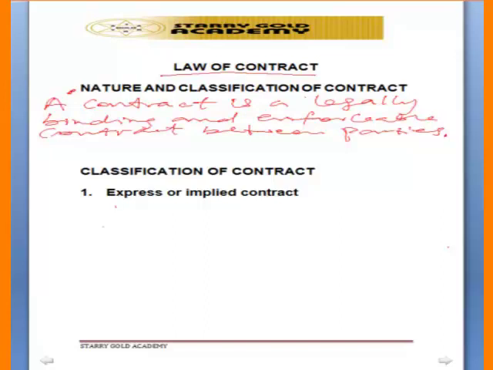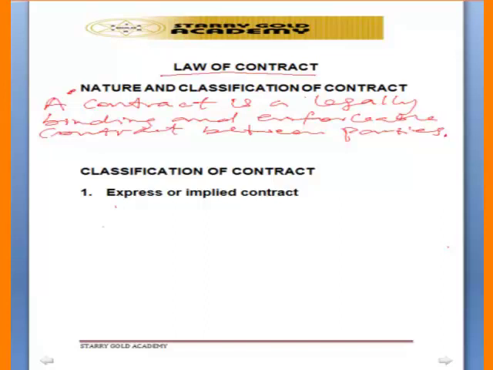They are not just coming together to agree without having a particular purpose. So what they are agreeing upon under the contract must be fulfilled. Parties must fulfill their promises under the contract, and any party that fails to fulfill his own promise must pay for it. So that is what we mean by a contract.